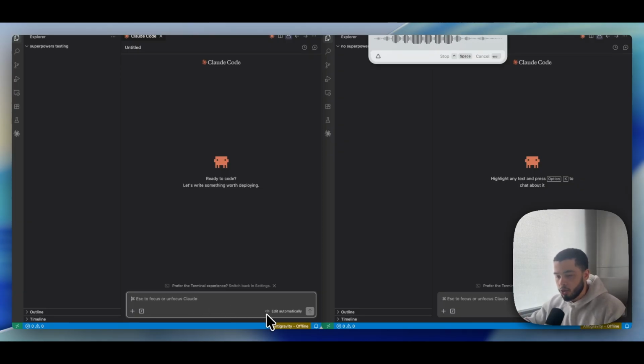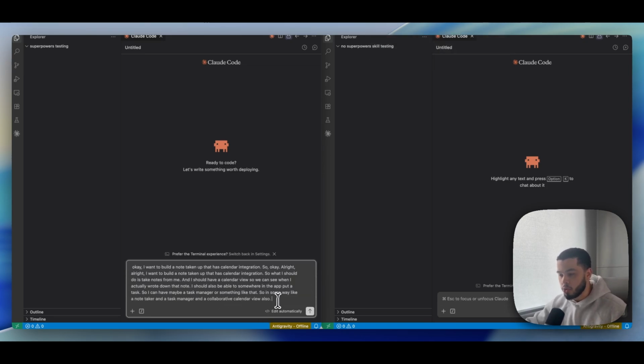All right, I want to build a note-taking app that has calendar integration. So what it should do is take notes from me, and I should have a calendar view so I can see when I actually wrote down that note. I should also be able to, somewhere in the app, put a task, so I can have maybe a task manager or something like that. So in some way, like a note taker and a task manager and a collaborative calendar view also. All right, so you can see right there, that is an extremely vague description, and I don't really know what I want myself. But let's say I put that in here.